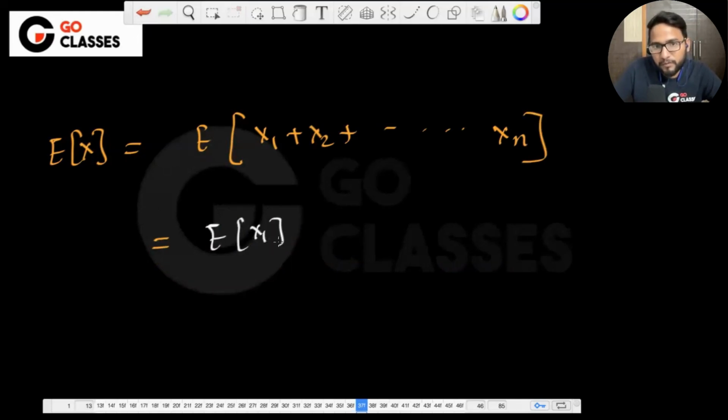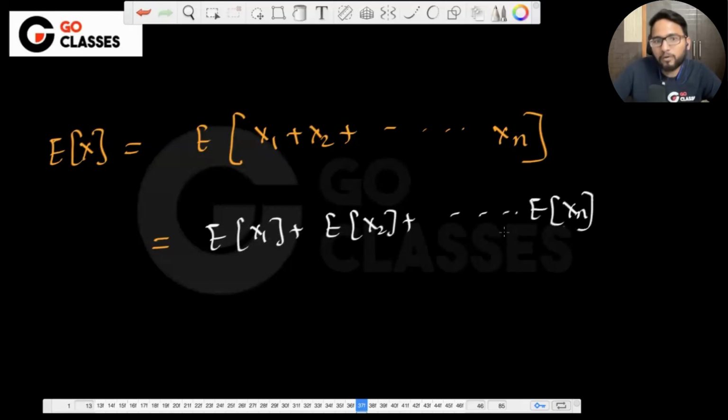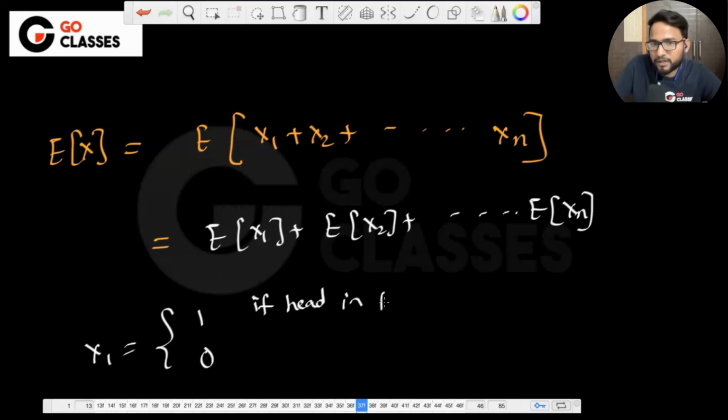Expectation of x1 plus expectation of x2 plus expectation of xn. Now, can you find out the expectation of x1? Actually, all are identical. So if you find any one expectation, x1 is 1 if you get a head in the first trial. And what is the probability? The probability is p. So the expectation will be p.